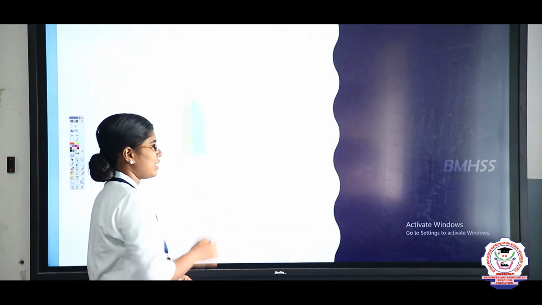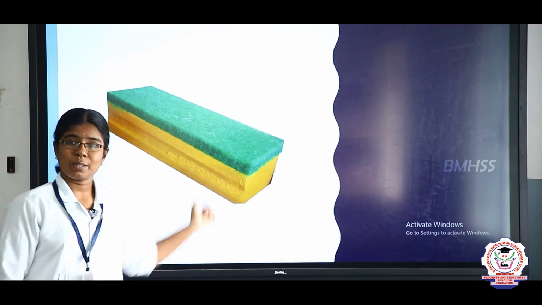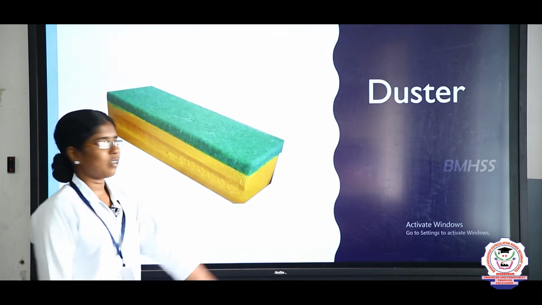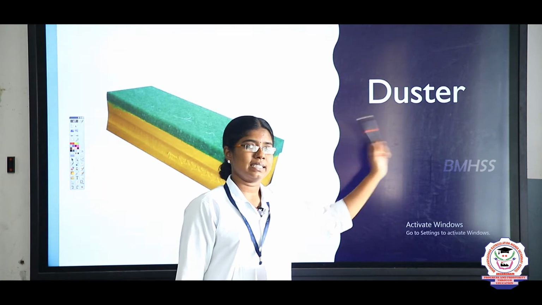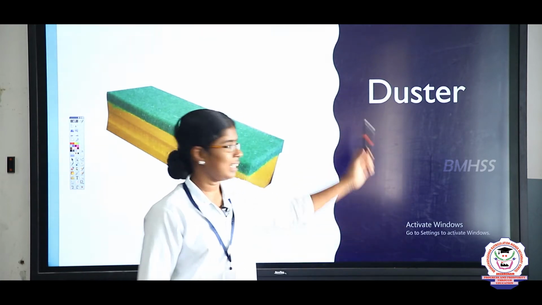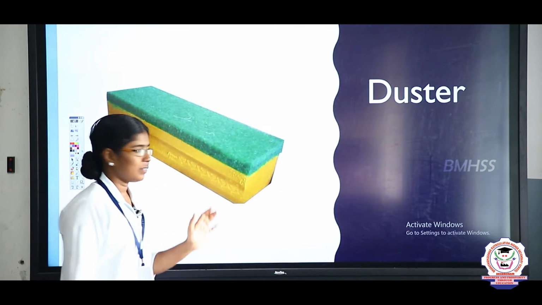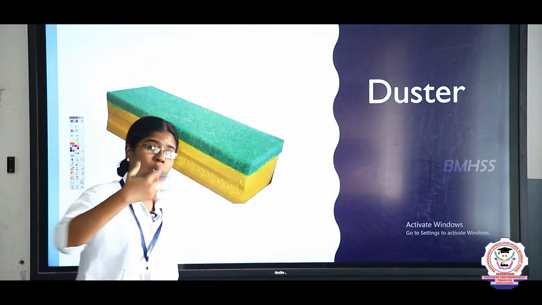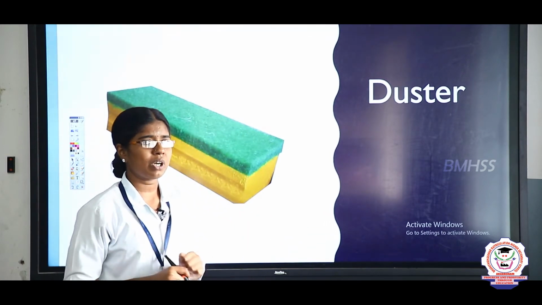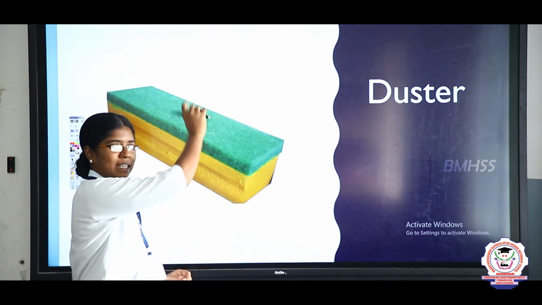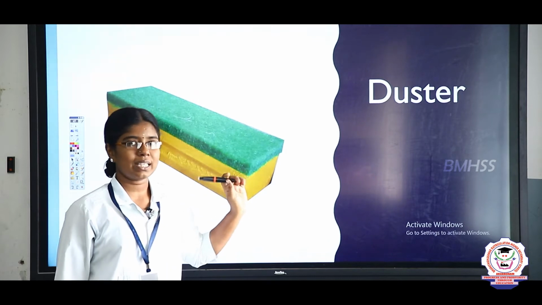The next one is, what is the next picture? Yes, this is the picture of a duster. The spelling of the word duster is D-U-S-T-E-R, duster. Very good. Whenever you want to write something more on the board and the board is already fully finished, what do we have to do? Yes, we use the duster and erase the board, right children? For that only we are using a duster.